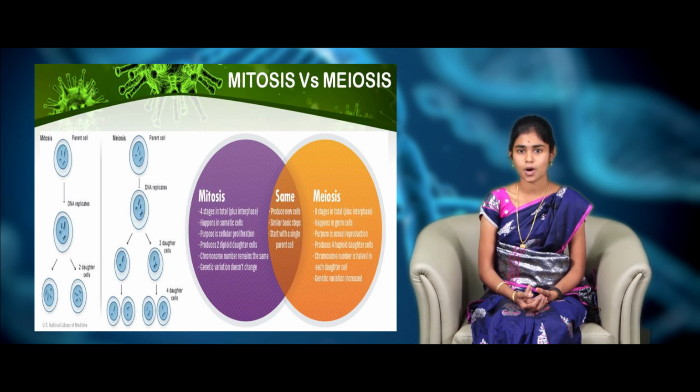Now, we come to the conclusion of this module 4. Here, we understand about the cell cycle, cell division, meiosis and mitosis process. In the next module, we are going to see about the basic chemical constituents of living cells.